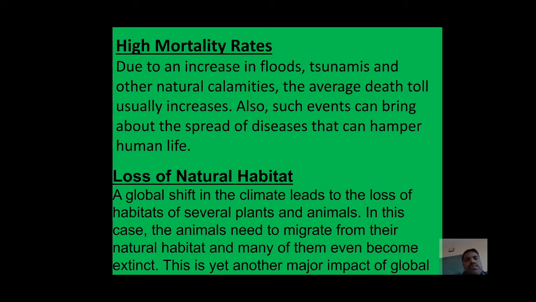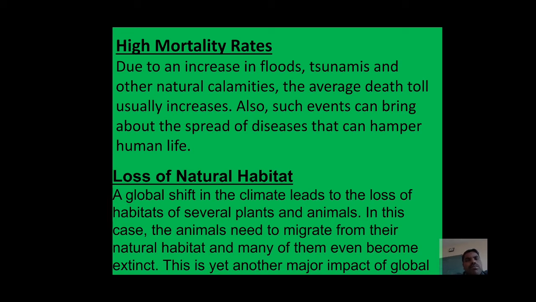And the next one is the loss of natural habitat. In this winter season, we can see some birds like cranes. Only in the winter season, in this Belgaum region, we can see some crane birds, kokkare. In the rainy and summer seasons, we can't see those birds. Because of the change in climates, those birds lose their habitats. Because of that, birds will come to these regions.